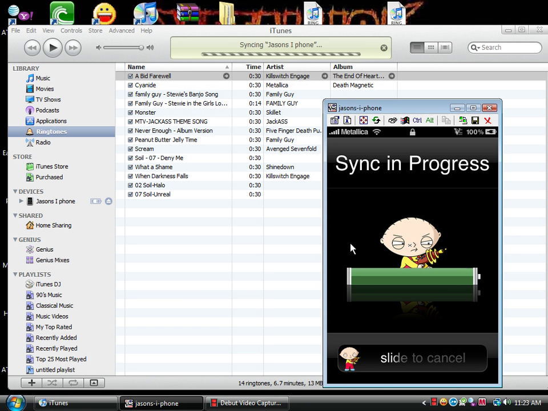I hope you like my little Stewie battery. I'm a big Family Guy fan. And if anybody wants to know how I got this, just comment down below and let me know, and I'll make a video showing you how to get lock screens and sliders.